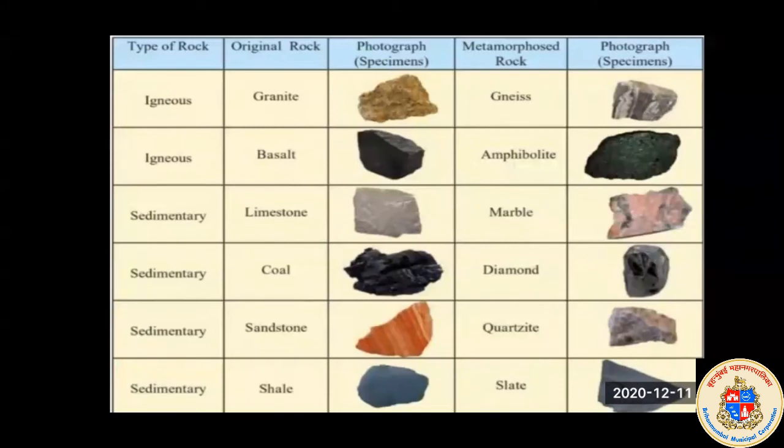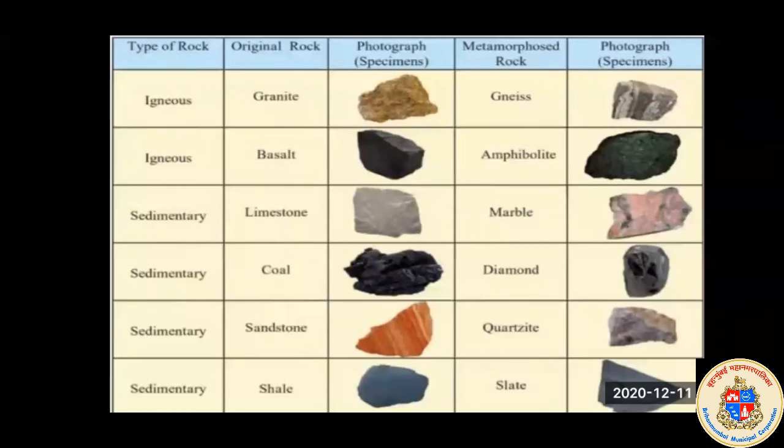Now we will see different types of rocks in this picture, and the name of the original rock is also given here. As I told you, metamorphosis means change. When it undergoes various processes, it changes its actual color, and that's why we call it metamorphosed rock. The changed photograph, after the process of metamorphosis, is given as the second picture.